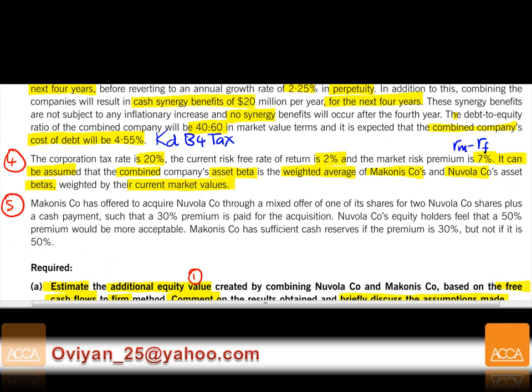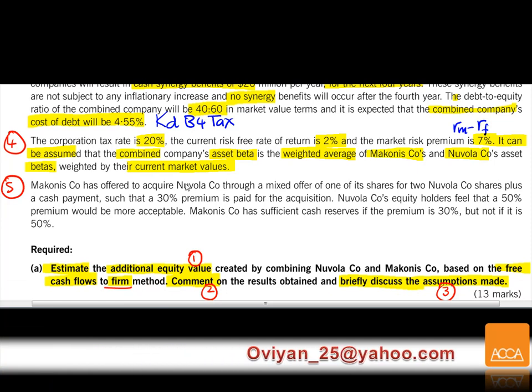Now moving on, Makonis has offered to acquire Novola.